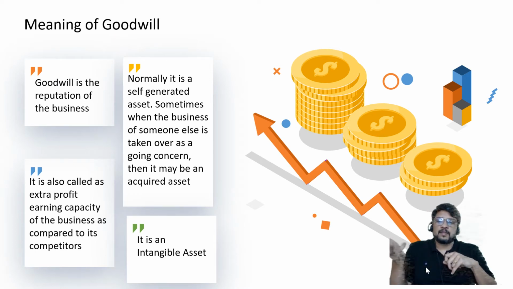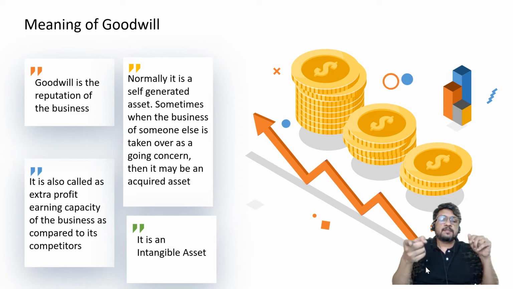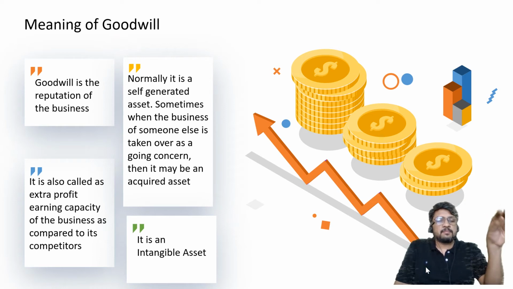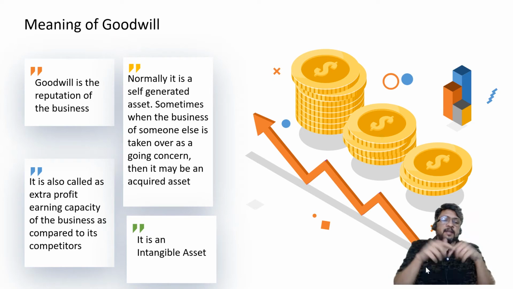What is goodwill? Goodwill is the reputation of the business. It is the extra profit earning capacity of the business as compared to its competitors. And how is it different from other assets? Generally other assets are acquired, whereas goodwill is generally self-generated. Generally other assets are tangible. We can touch them, feel them, see them. Goodwill we cannot see, but we can understand that it is working.